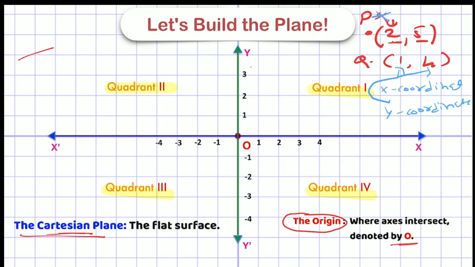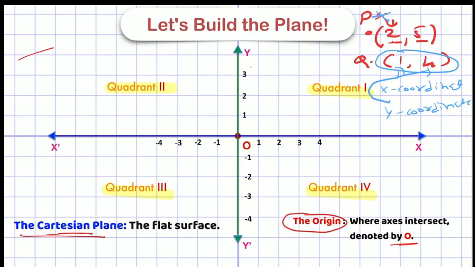So you all get the method to describe a point, or to describe a location in coordinate geometry. We have to draw a bracket in which I write two numbers. My first number will be my x coordinate, and my second number will be my y coordinate. Now this whole bracket, we call it the coordinates of a point.